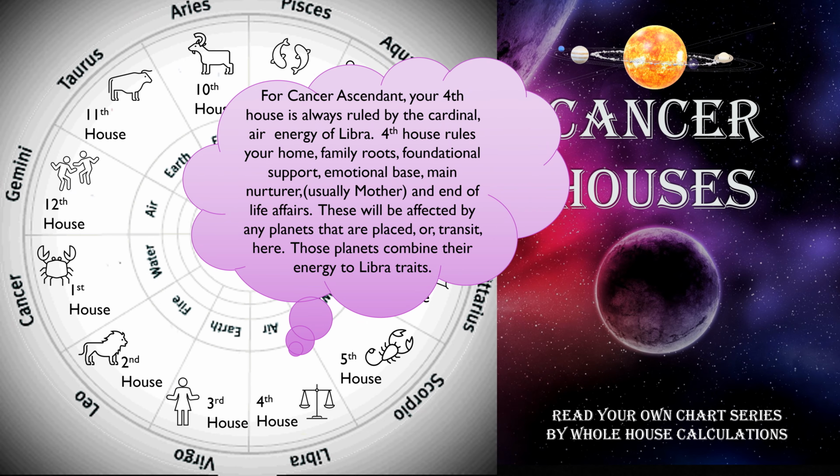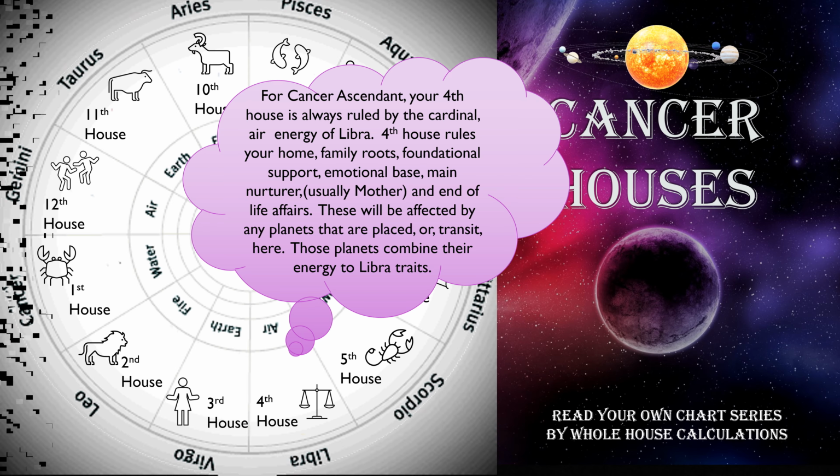For Cancer ascendant, your fourth house is always ruled by the cardinal air energy of Libra. Fourth house rules your home, family roots, foundational support, emotional base, main nurturer, which is usually your mother, and end of life affairs. These will be affected by any planets that are placed or transit here. Those planets combine their energy to Libra traits.